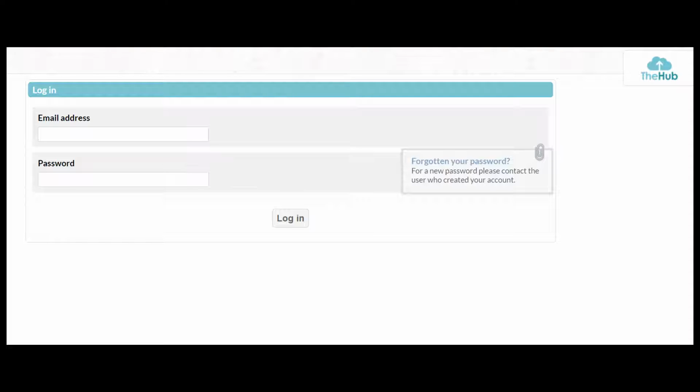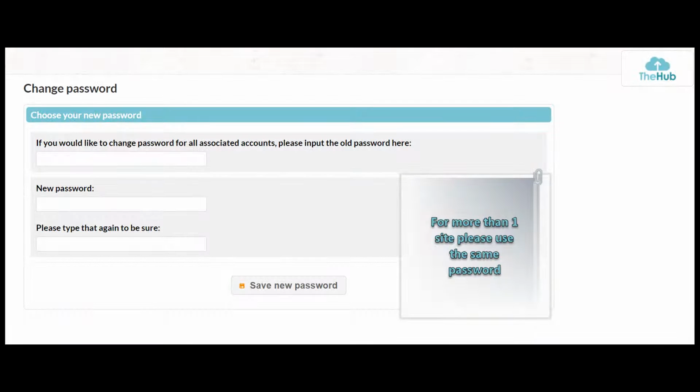So you need to pop in your email address and then you need to put the password in that is on that original email. You will get the option at the next screen to change your password. So we'll pop those details in and then we'll press login, and then it'll take us through to the change the password option. So you'll see now that you're on the change password screen. So pop in the original password that was on the original email there. Then type in your new password and confirm your new password.